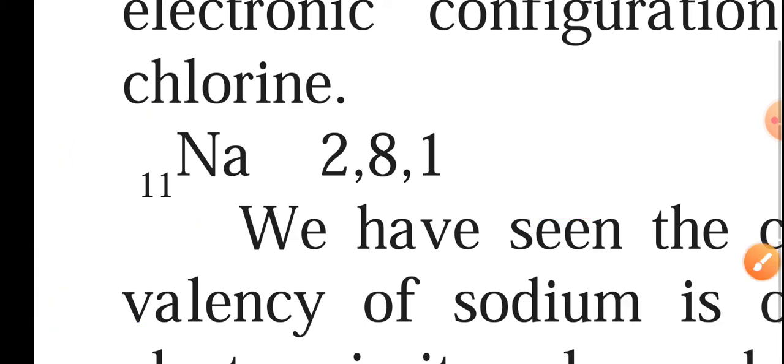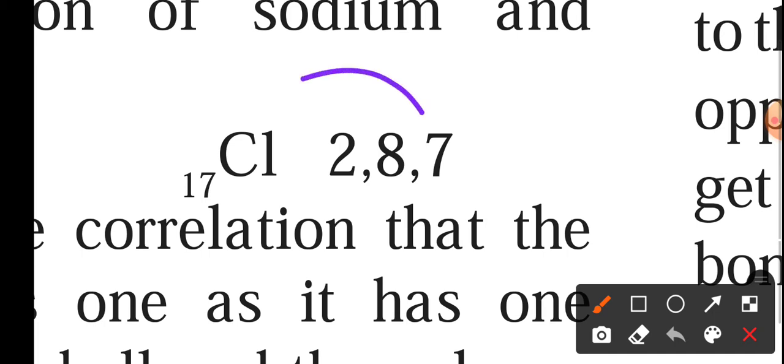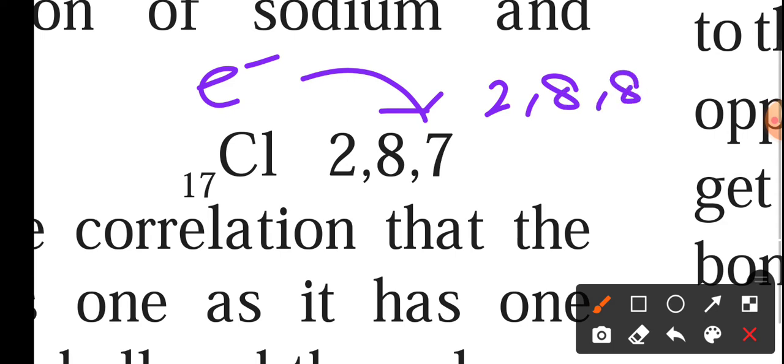On the other hand, the chlorine is receiving 1 electron and becoming 2,8,8, and that's why chlorine gains a negative charge. Sodium is positive, chlorine is negative.